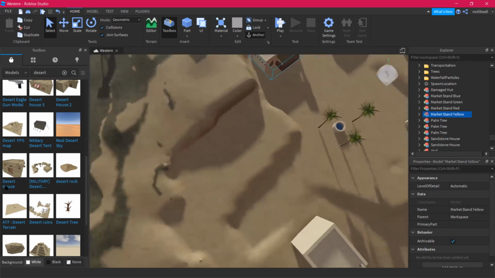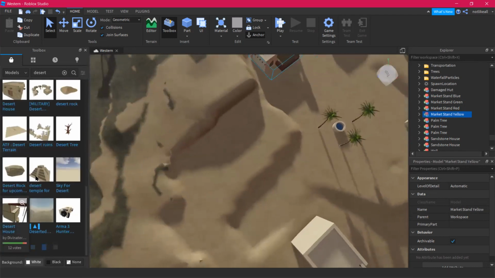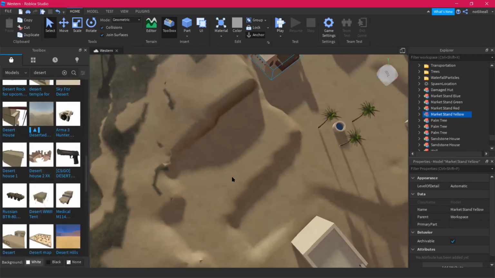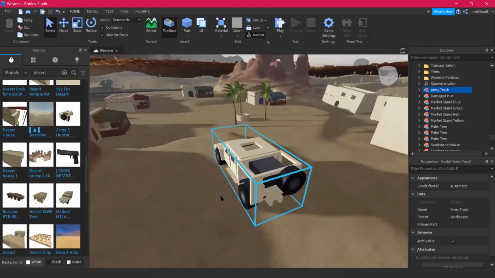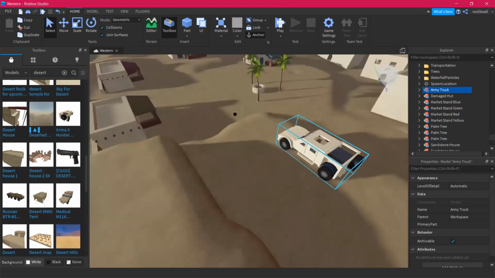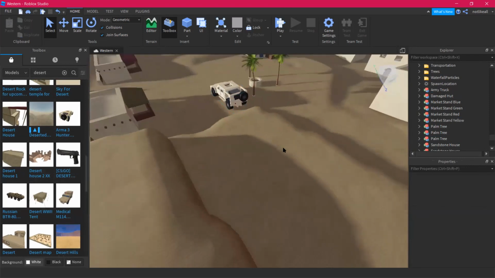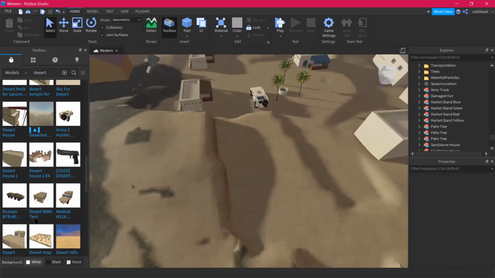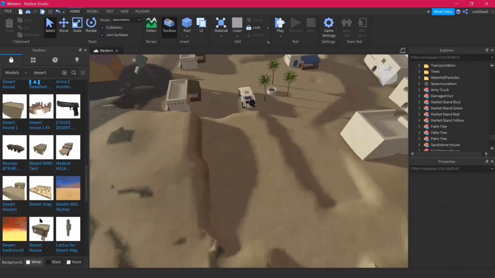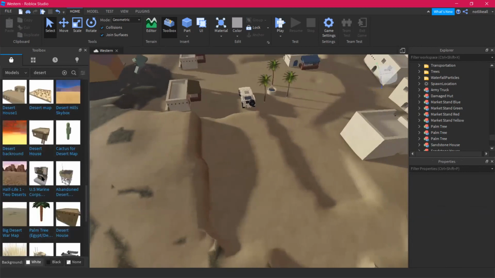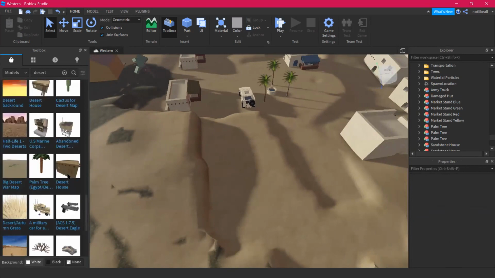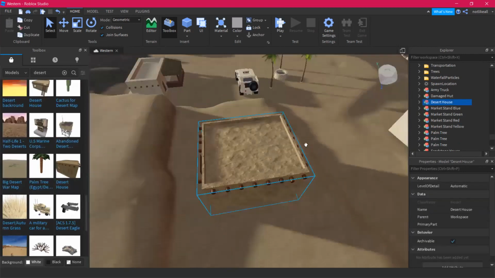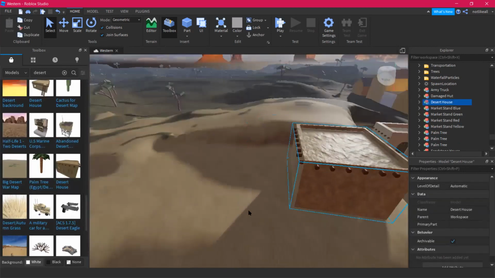That's fine. What else? Desert ruins? No. Is that the army jeep? Okay, we can have it over here. What else? Desert house, no. Let's have this over here.